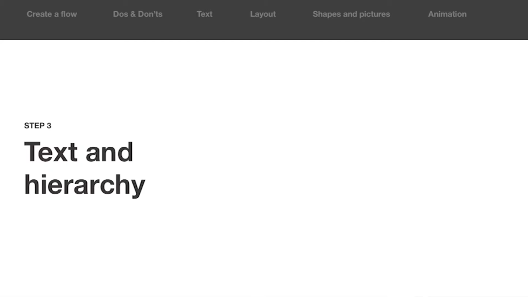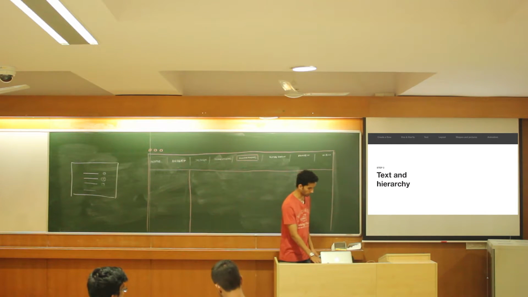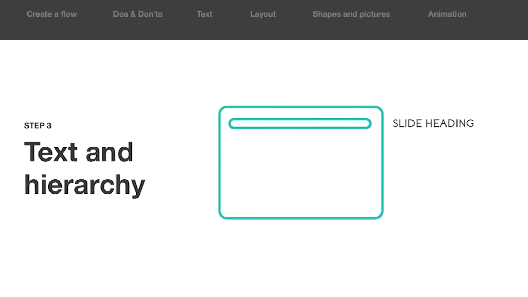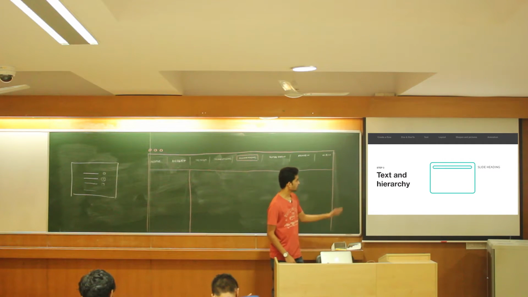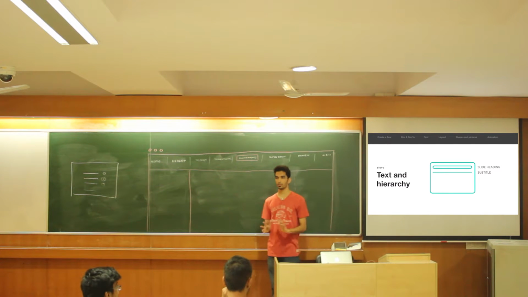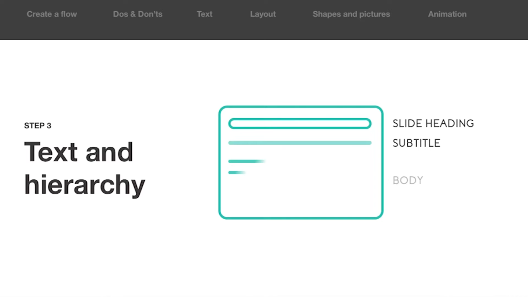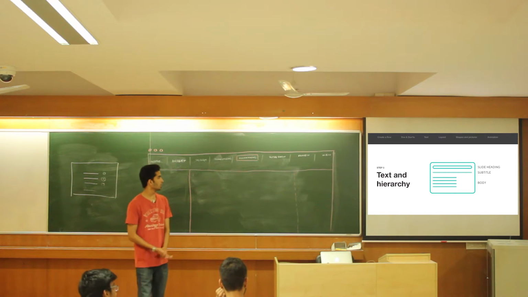The next part, text and hierarchy. I think text is one of the most important parts of PowerPoint, and it is not used very well in most presentations. A typical slide would consist of a few hierarchies. Slide heading: my slide heading is this one, text and hierarchy. A subtitle: my subtitle is not exactly a typical subtitle here, but step 3 is sort of my subtitle. For all purposes of hierarchy, it is my subtitle. And there's body, the text that you see on the rightmost side, not my body as in the slide's body.